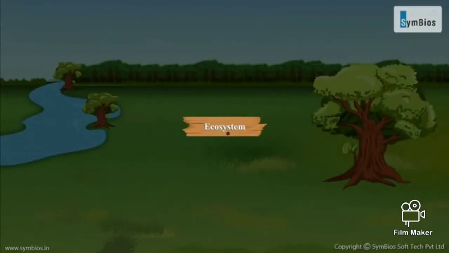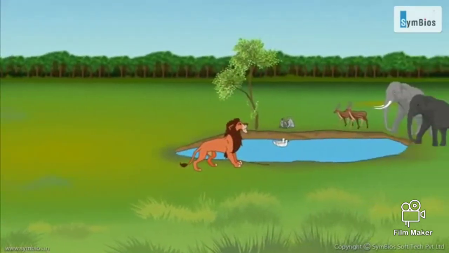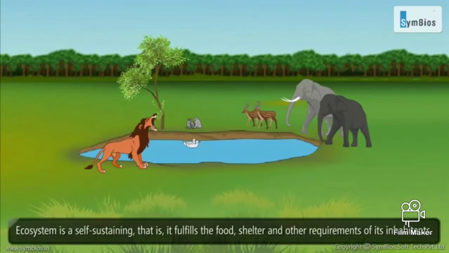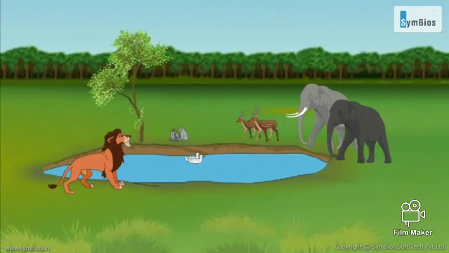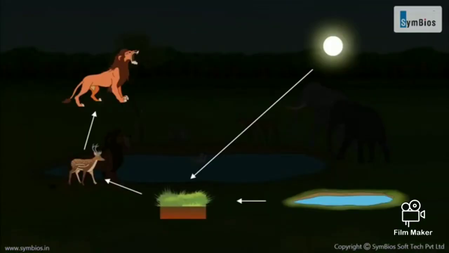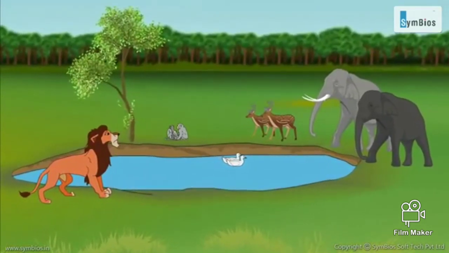Ecosystem. The biotic communities and their physical environment together form an ecosystem. An ecosystem is self-sustaining, that is, it fulfills the food, shelter, and other requirements of its inhabitants. To fulfill their requirements, the organisms in an ecosystem interact with the other living beings or with the non-living elements such as water, sunlight, soil, etc. Interaction is the main feature of the ecosystem.